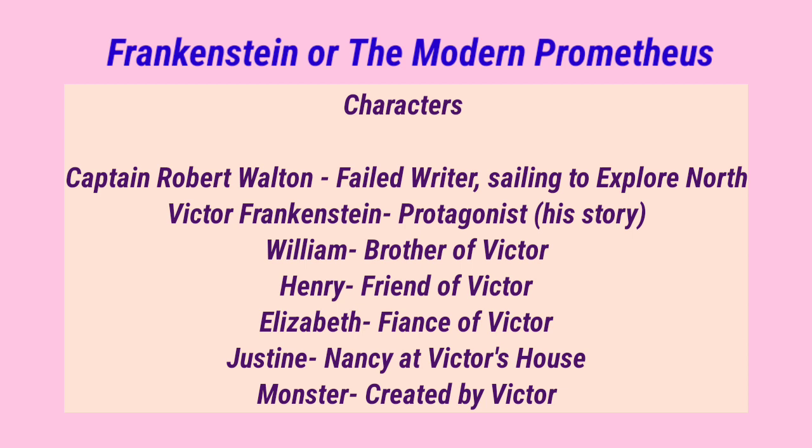And these other characters are basically related to Victor Frankenstein. So William is a brother of Victor, Henry his friend, Elizabeth his fiancee, Justine is a nanny who used to work at Victor's house. This character also becomes very important in terms of plot development. And apart from Victor Frankenstein, one of the very famous and important characters of this novel is the monster which is created by Victor himself.